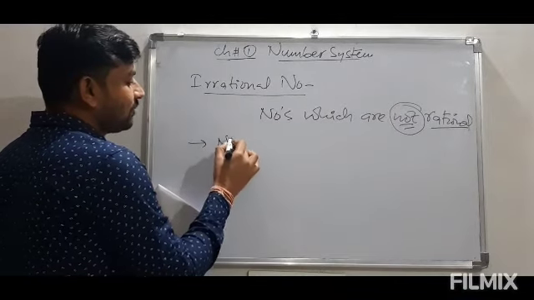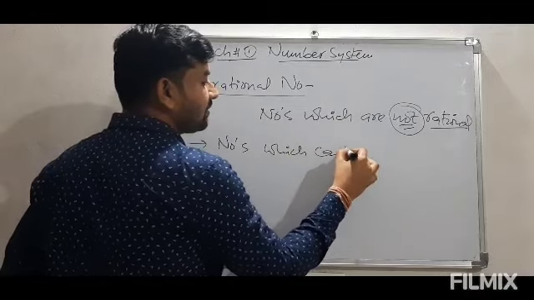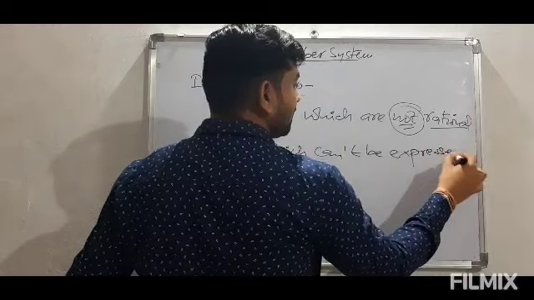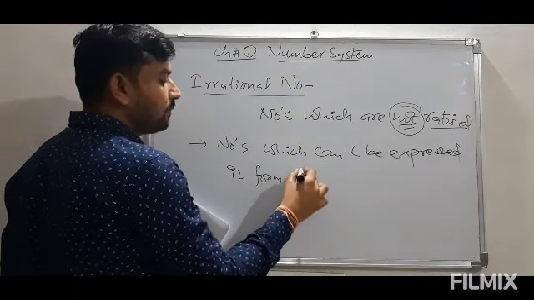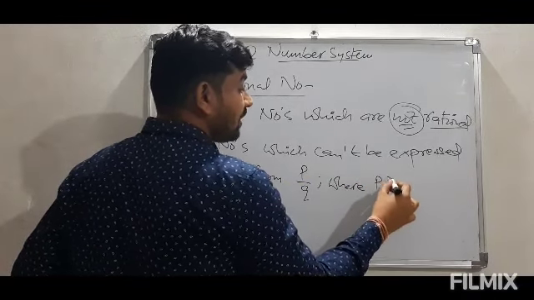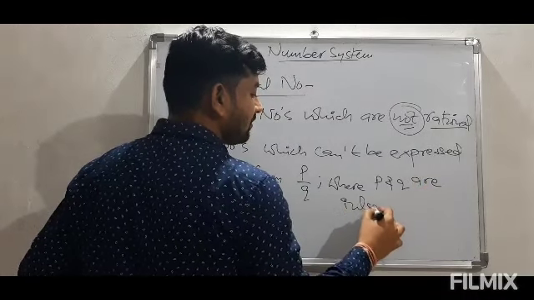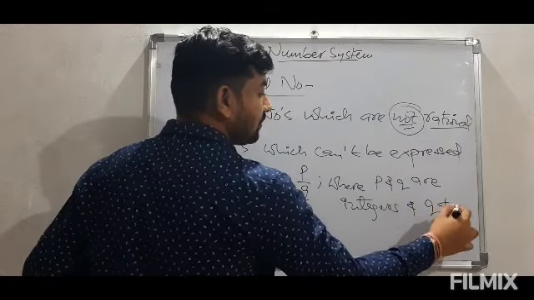So we can say the correct definition of irrational number will be: numbers which can't be expressed in the form p by q, where p and q are integers and q is not equal to 0.